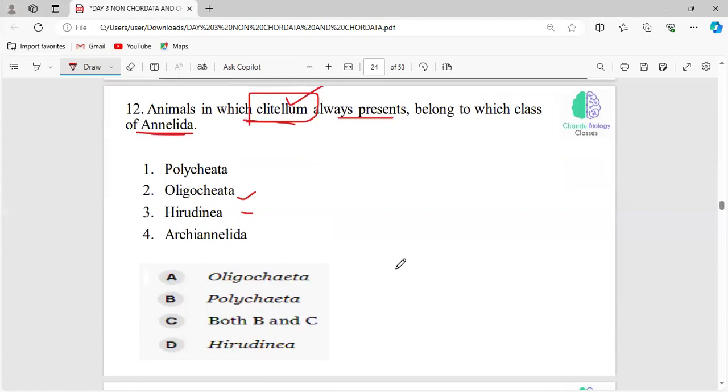In the same way, Parapodia is the structure present in which of these classes under the phylum Annelids? Parapodia is a locomotory appendage which is present in which class of the phylum Annelids? Polychaete. And what will be the important function performed by the clitellum?